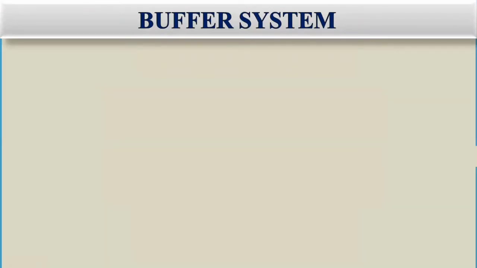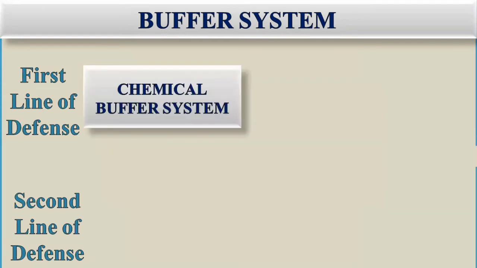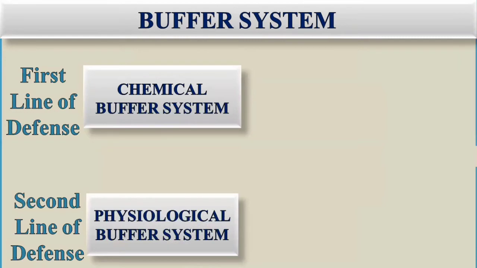So there are two types of defenses. There is the first line of defense and second line of defense. First of all, the body will try to manage through first line of defense, and if the first line of defense does not work, then the second line of defense will perform its functions to rescue the body by buffering. So the first line of defense is the chemical buffer system, and second line of defense is the physiological buffer system. The chemical buffer system acts within seconds.